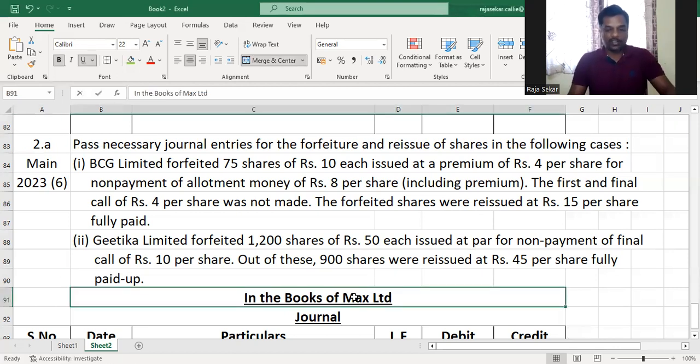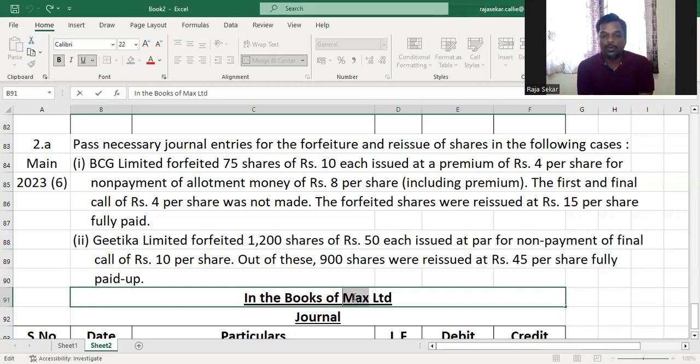and we can straight away start solving it. In case there was pro rata, then we'll have to compute the calls in arrears. A certain amount would be set off by the application money. So we'll have to go ahead and do that working note before we start solving. But this is a direct question. There is no pro rata. It's a full allotment question, and therefore we don't have to do that working note for computing calls in arrears. We can directly compute it while we are solving the problem. So in the books of BCG Limited,